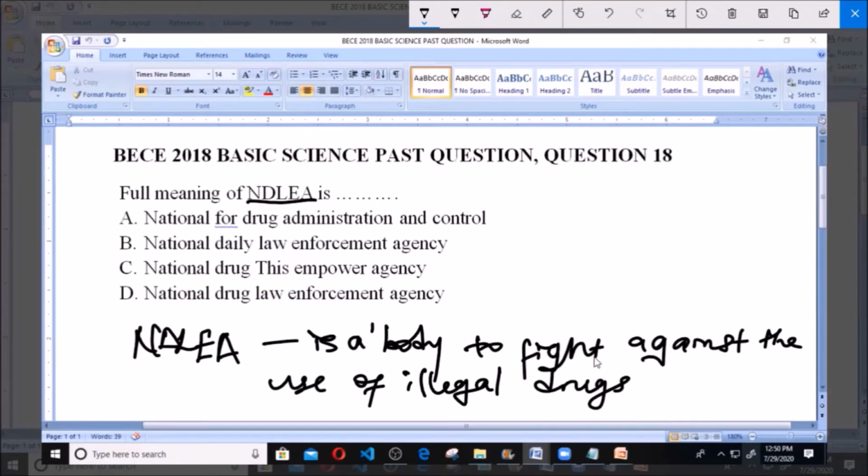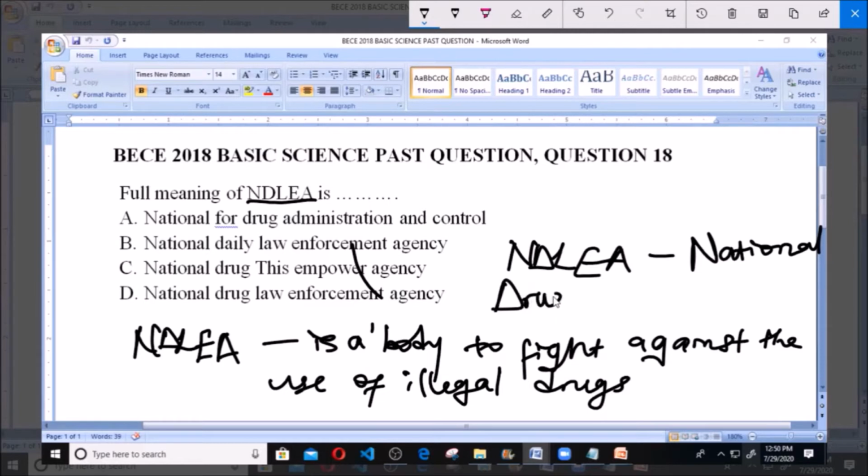NDLEA simply means the national, since it is set up by the Nigerian government, National Drug Law, that's for the L, Enforcement, to enforce the law, and Agency.